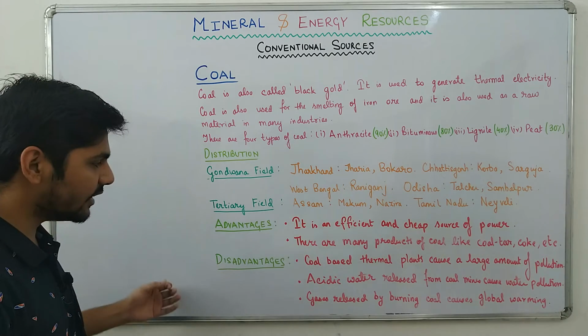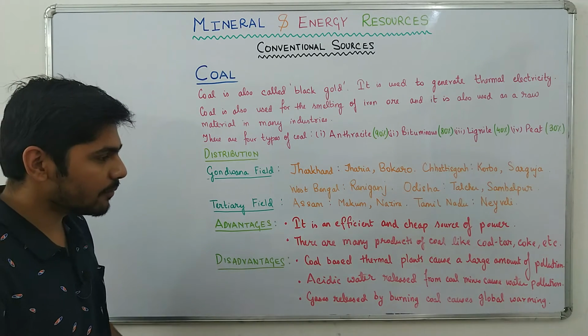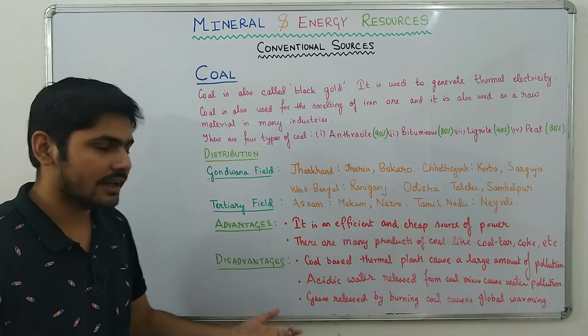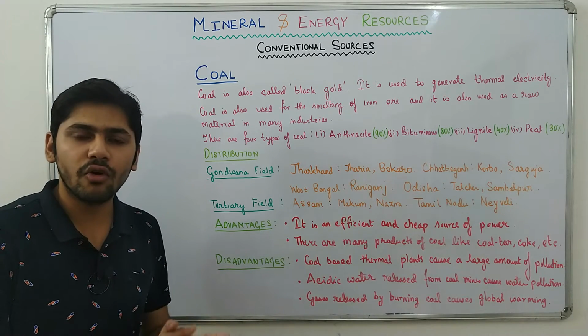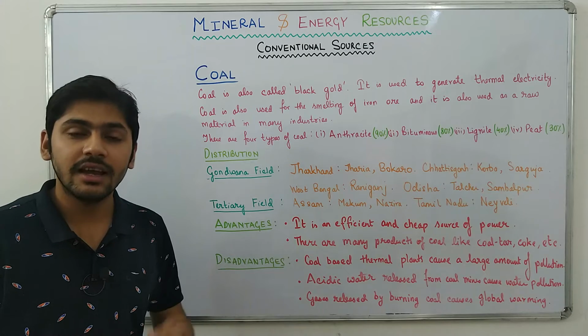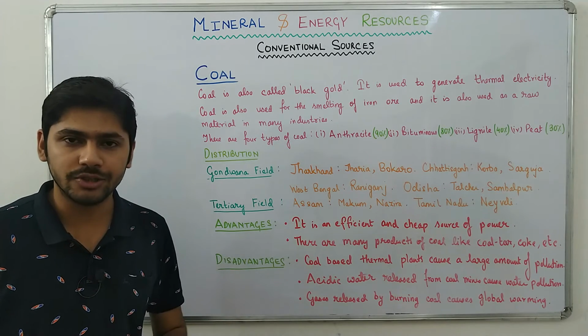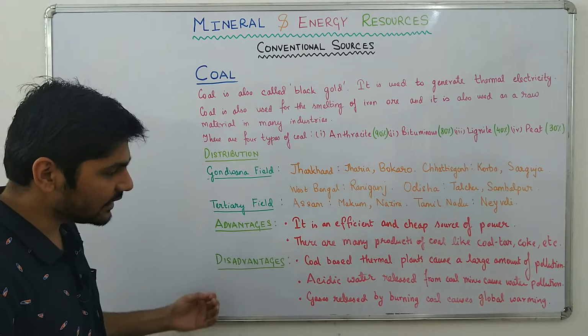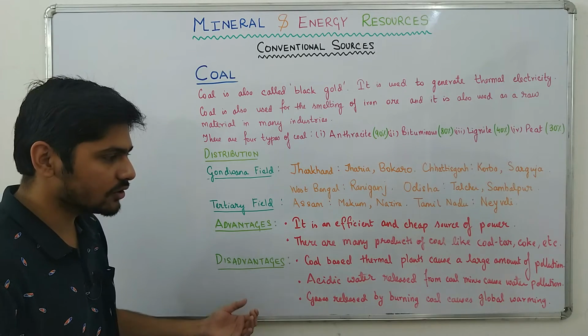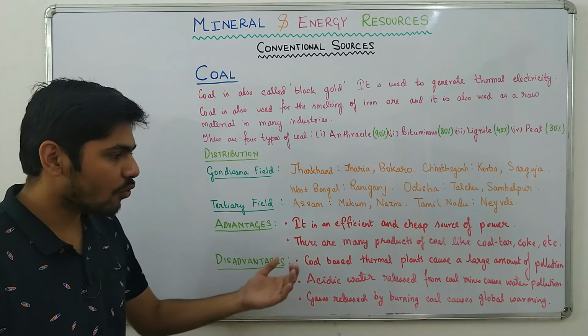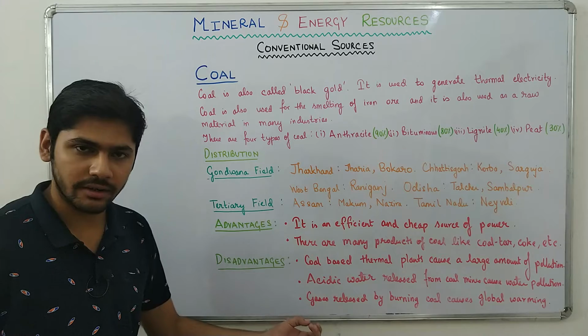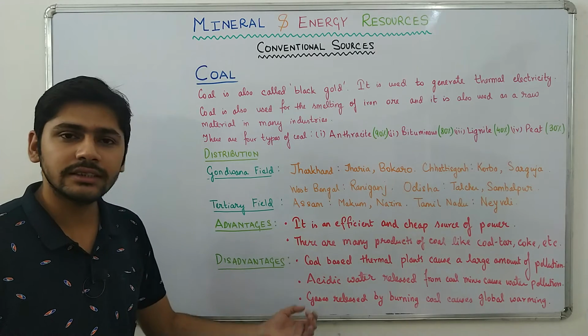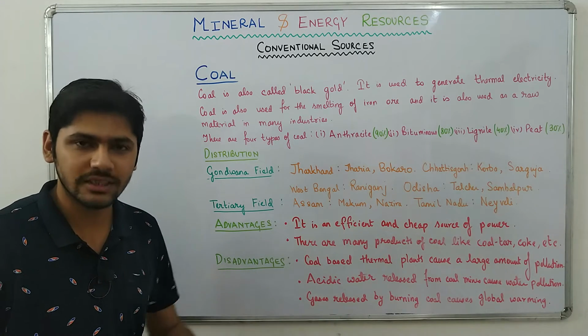Then we have the disadvantages. Coal-based thermal plants cause a large amount of pollution. Like I told you, burning of coal produces a lot of hydrocarbons which causes air pollution. Then acidic water released from coal mines causes water pollution.